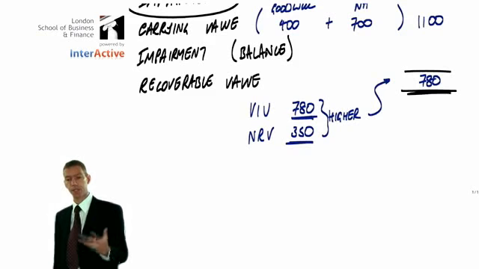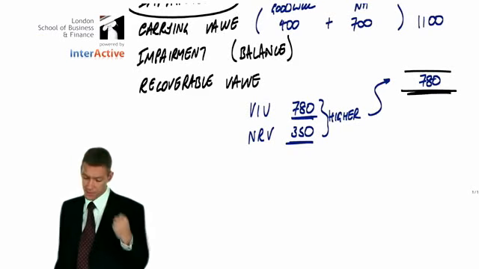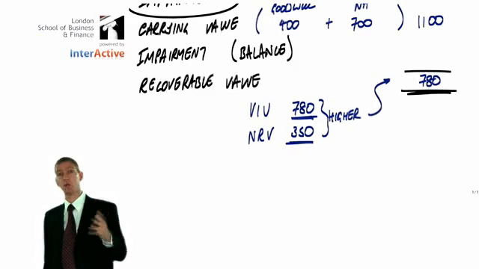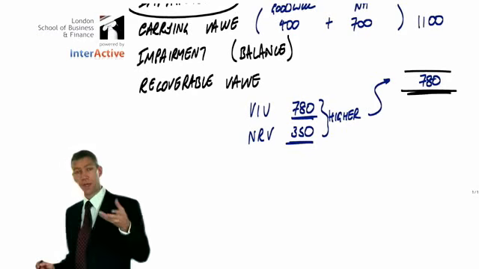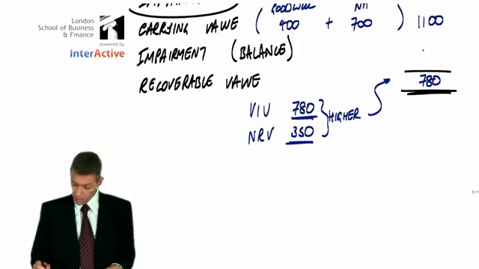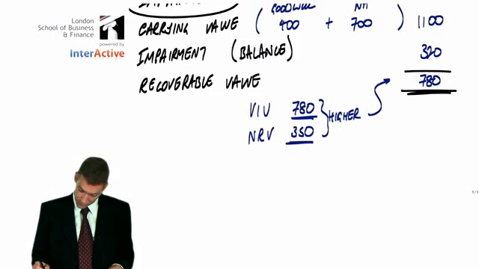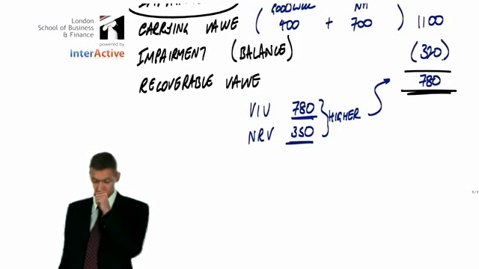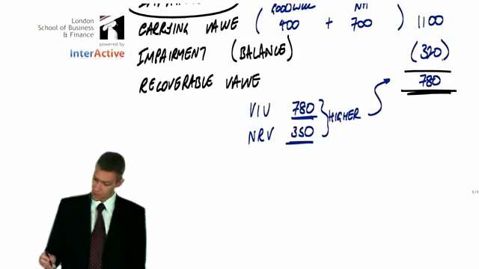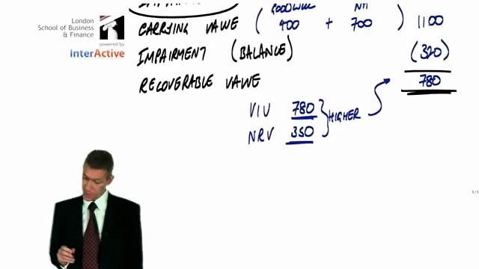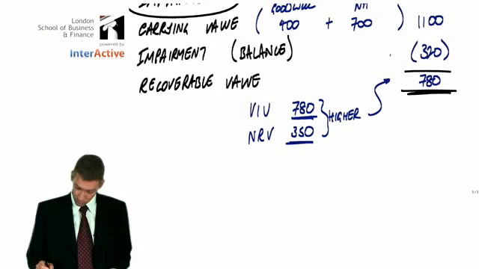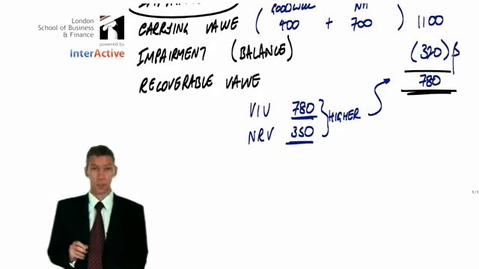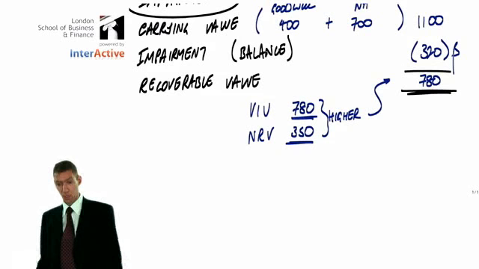So the asset is worth 780, the subsidiary is worth 780, but that's a problem compared to the carrying value. It turns out the carrying value is an overstatement of the true value, and in fact the asset has fallen in value by a figure of 320, I think. I'd better just double check that. Excuse me. So what's that? 1100 minus 780, yeah, that's 320. The usual symbol for a balancing figure is beta. If you want to use that, that's cool.